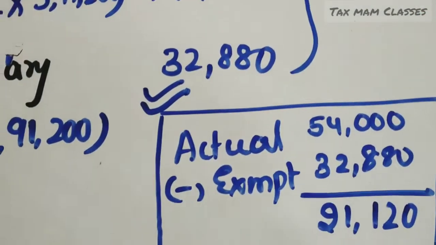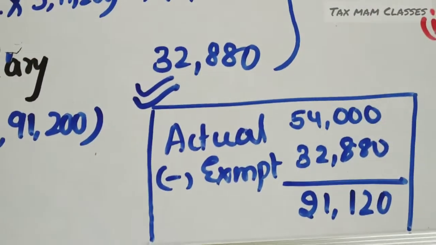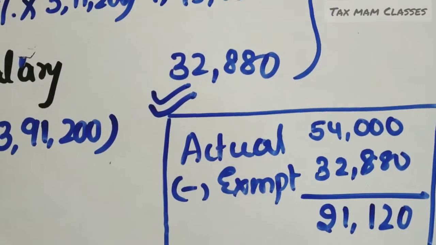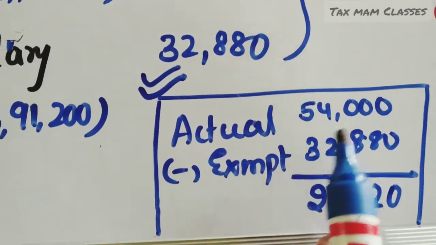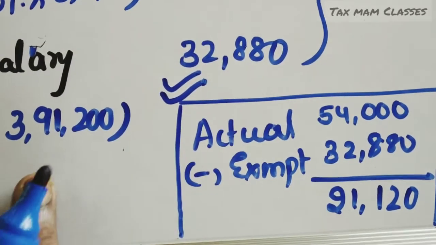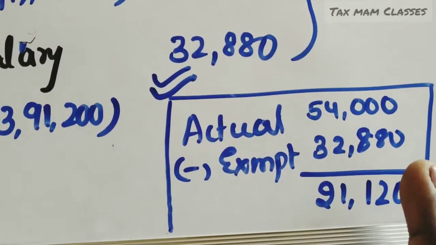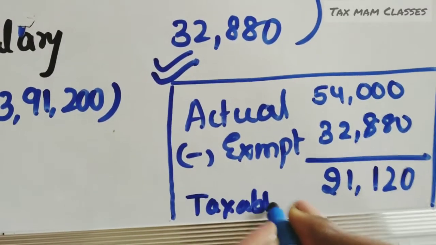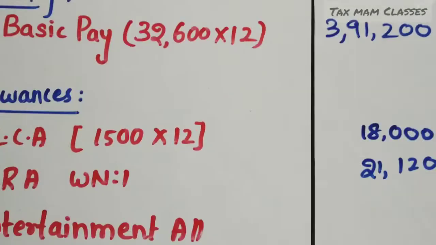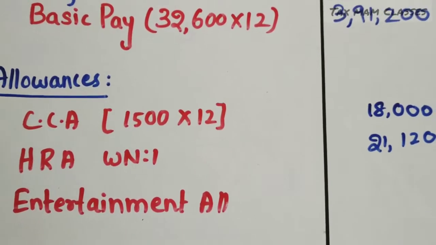See, I'm writing here. I don't have much space, so you can write separately the actual HRA received. Write it as 54,000 minus exemption as per the provisions. Write down 32,880. So after deducting, this is the taxable amount I am getting. So this taxable amount, take it in the main pro forma where you have written HRA. So I have taken the amount.